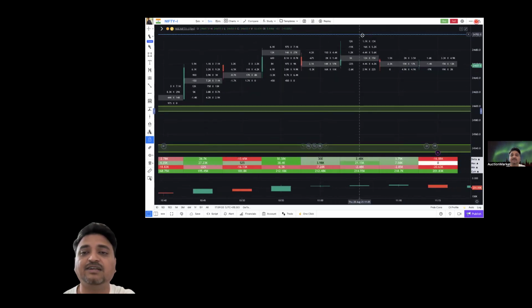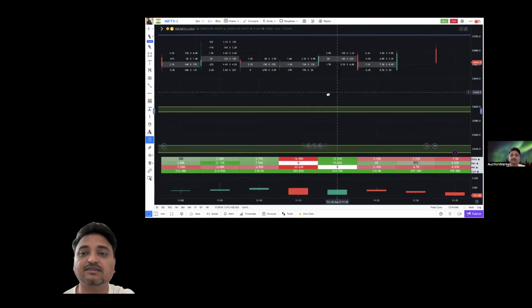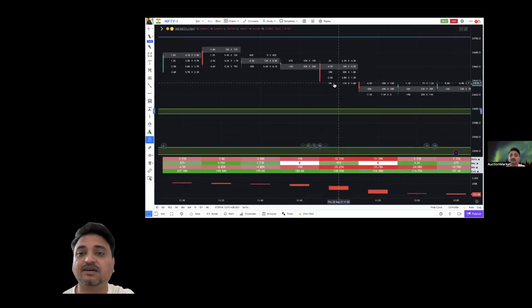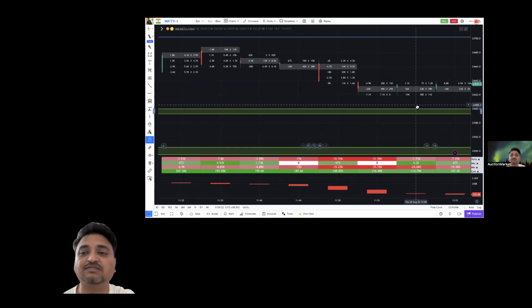It went here, but it did not touch this particular volume node. From here itself, it tried to reverse. Again, where do we find the huge delta? 32K delta we see here. But if you compare the other deltas, there are more than 40K deltas here, so we'll try to ignore this as well.